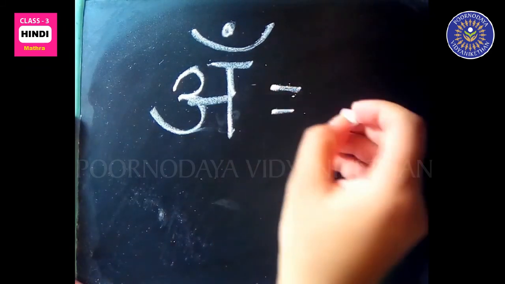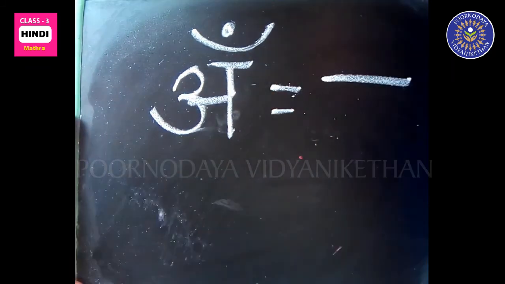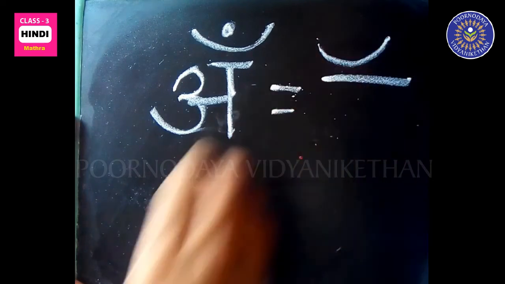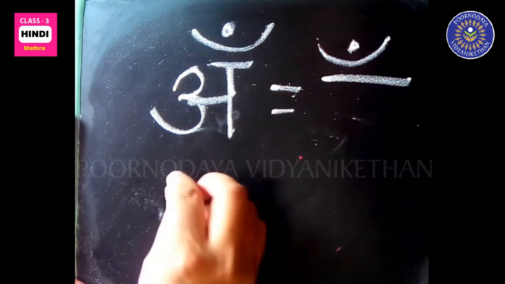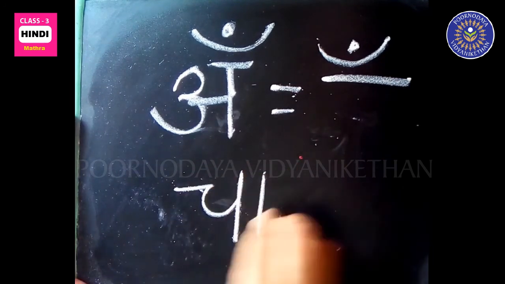Iya itself is not a letter. It is a matra which is denoted as a half moon and dot on top, like chand.